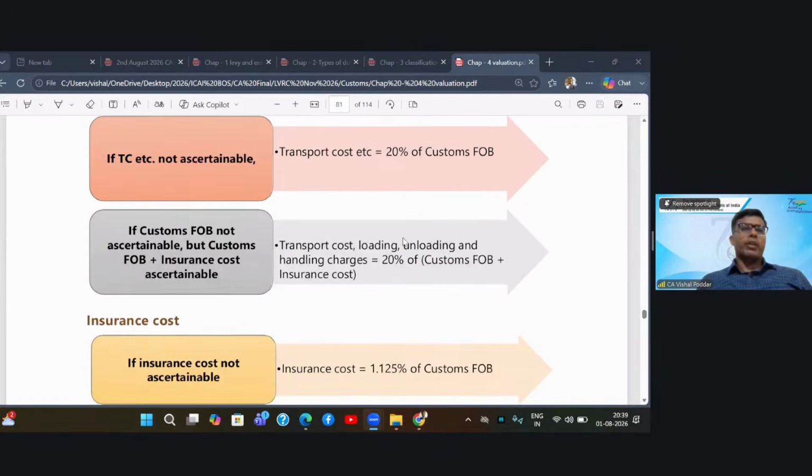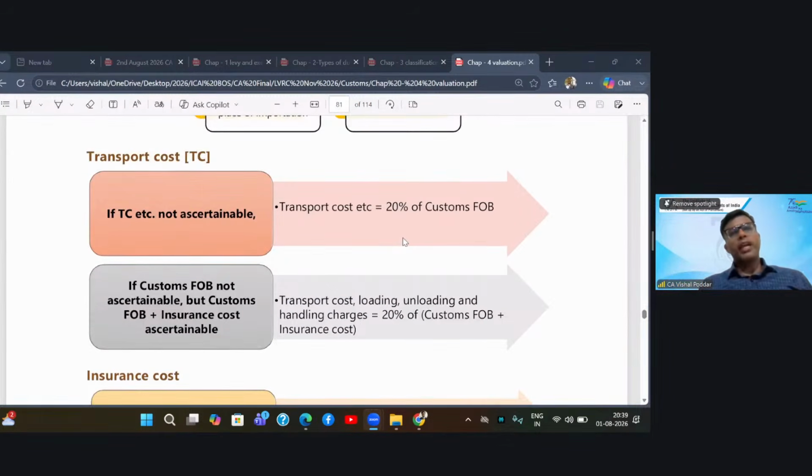Now, in this, if you are having actual cost of transport and insurance, fine. But what if you do not have the actual cost of transport? So students will have to keep this in mind that if in the exam, the actual freight is not given in the question, still you have to add it. How? You take 20% of the FOB value. So whatever is your custom FOB, of that amount, take 20%, that will be deemed to be your freight cost.